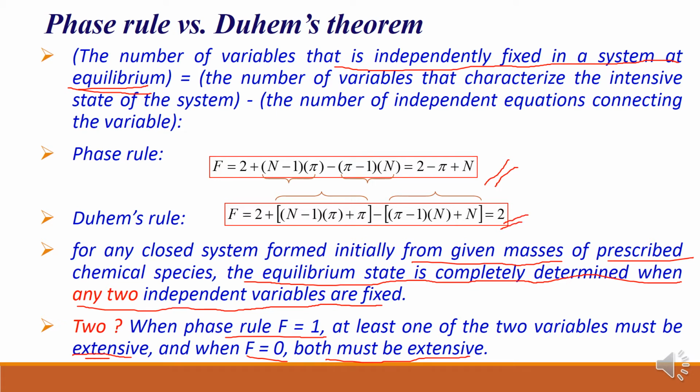I think in unit number 1 we also discussed this to a certain extent, right? So this is very important here. Two variables must be fixed here, right? And if you keep those constant, then that will define your Duhem theorem or Duhem rule.